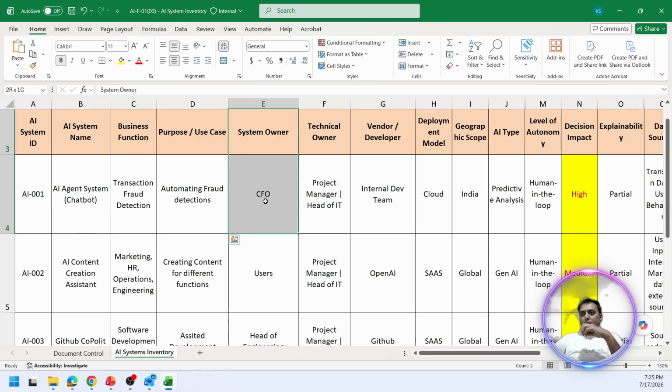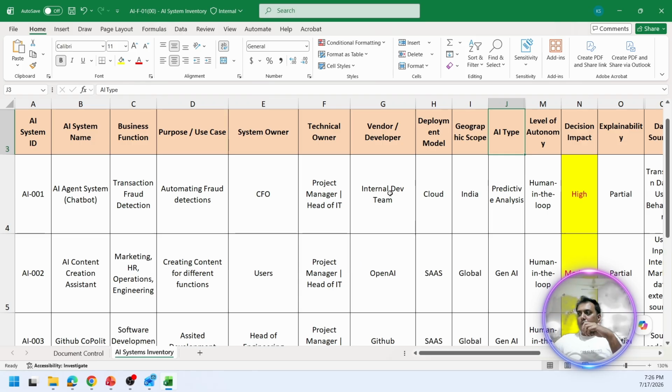It should have a clear cut system owner, who is the technical owner, and the vendor and developer, whether it is created by external parties or internally developed. Then the deployment model, whether it is in-house or on cloud, and the geographic scope, whether it is a globally available system or specific to a country. Then the AI type, what exactly this AI is going to do, whether it is going to do some predictive analysis or work like ChatGPT.